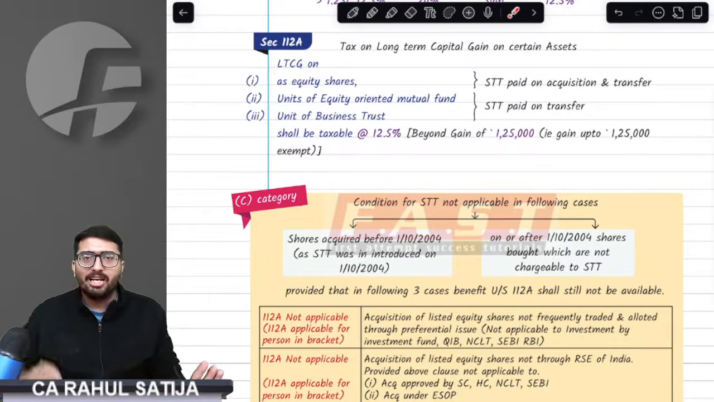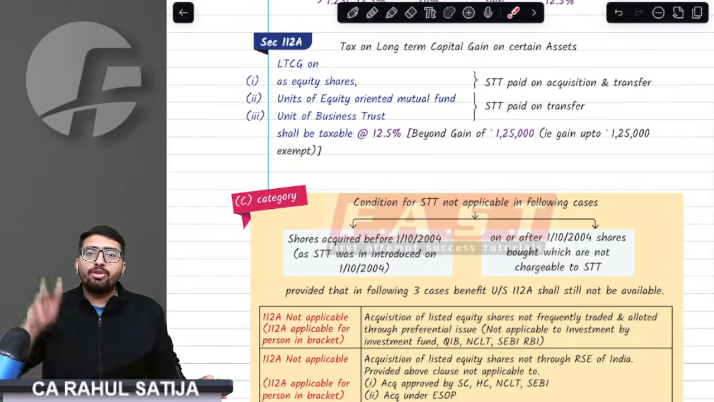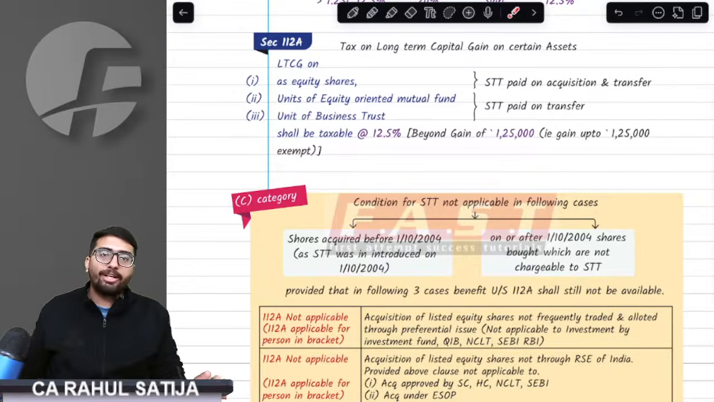Now, what are those transactions? For example, we buy shares on account of an IPO. STT is not applicable. We buy shares on account of ESOPs. STT is not applicable. Third thing, we buy shares on a recognized stock exchange or a stock exchange of IFSC. In that also STT is not applicable. So in three cases, even if we don't pay STT, we would get the benefit.